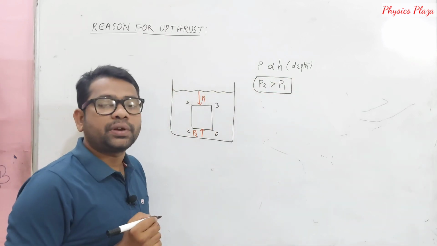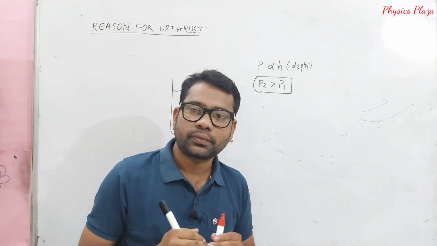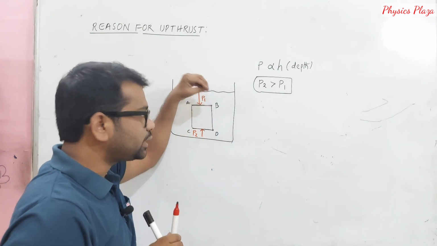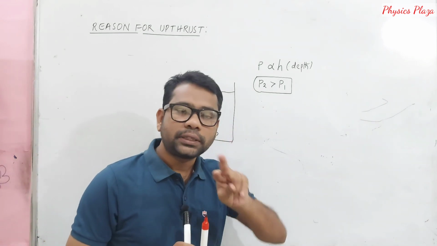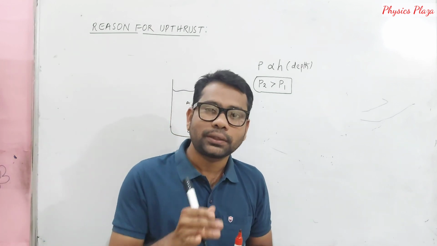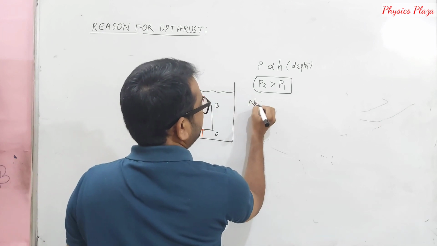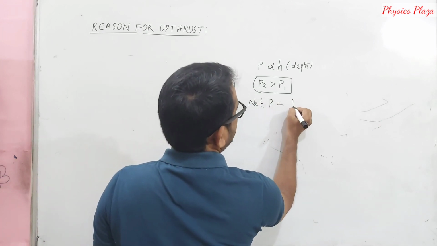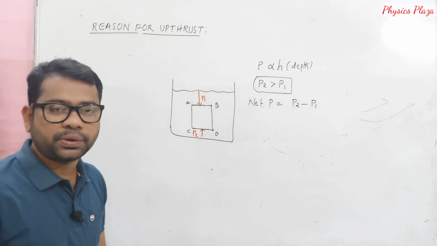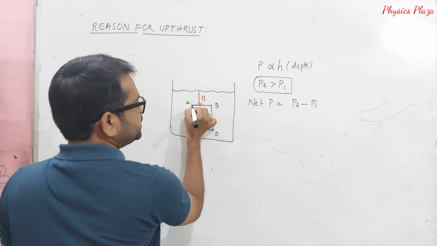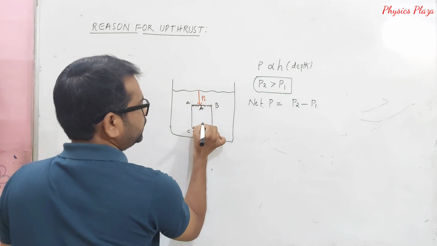As P2 is greater than P1, dear children, can we calculate the difference in pressure? For example, 10 Pascal is acting downwards, 30 Pascal is acting upwards. Can we calculate that difference, the net pressure acting on the body? We can. 30 minus 10, it will be 20 Pascal. Means here net pressure is P2 minus P1. And children, the surface area of this one is, let us say, capital A. And here also it is A only.